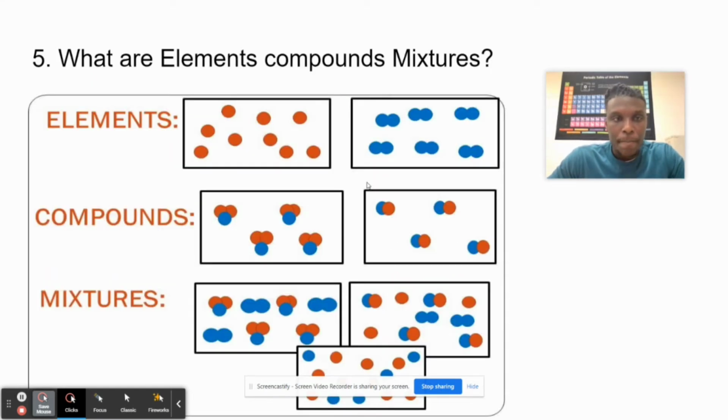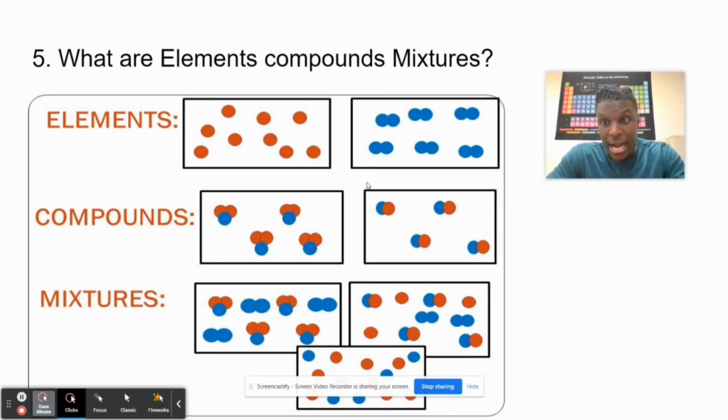Wonderful. Now, let's go to number 5. Number 5 says, what are elements, compounds, and mixtures? Remember, we said earlier that elements are the same thing as an atom. What is an atom again? An atom is the basic building block of all matter.